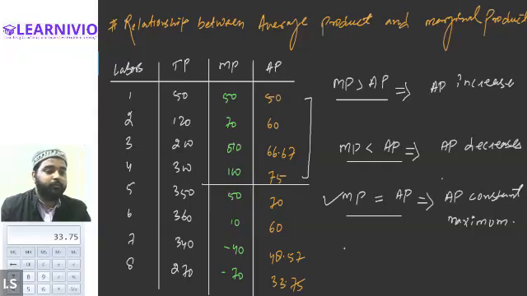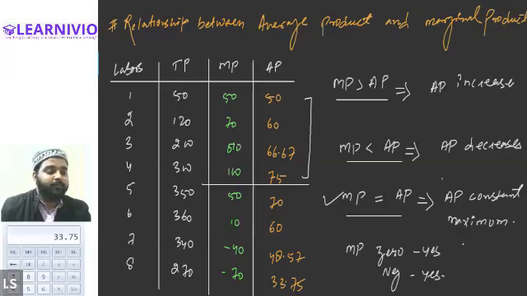Then there may be one more relationship that you can write. You can see in this table as well, MP is getting negative. That shows that MP can be 0, number one, correct? MP can be 0, yes or no? Yes. MP can be negative also, answer is yes.